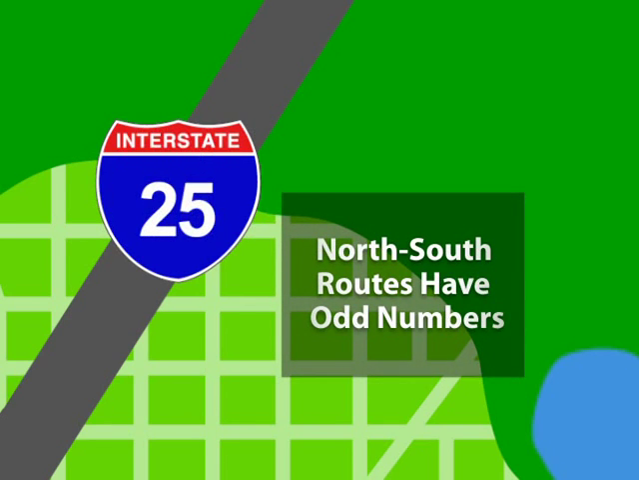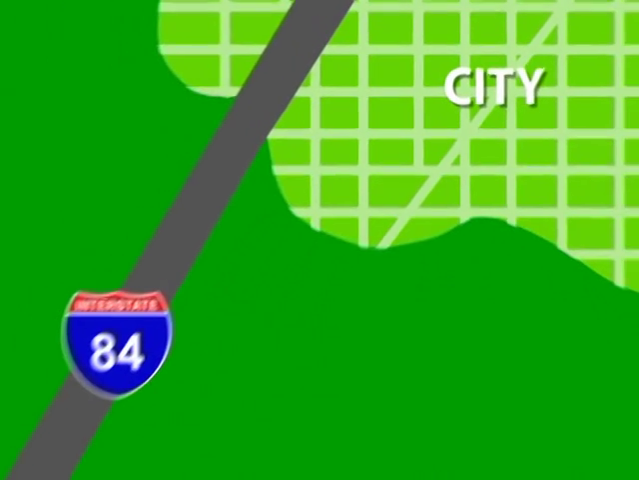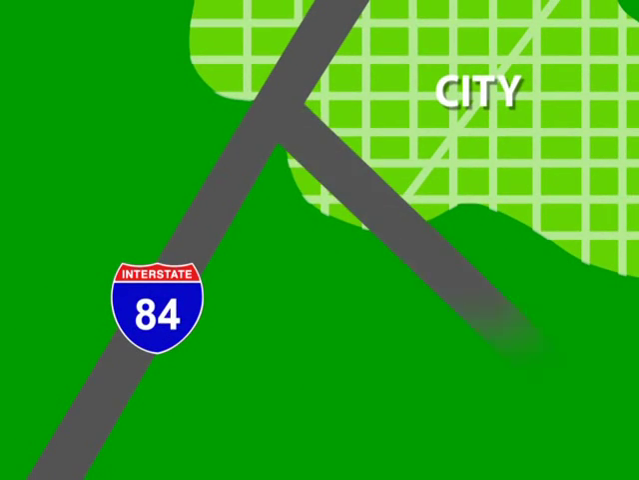North-south routes have odd numbers. East-west routes have even numbers. Spurs and loops extend from a primary interstate. A spur is a short route that connects with a primary route at only one end. It has a three-digit number that begins with an odd number.